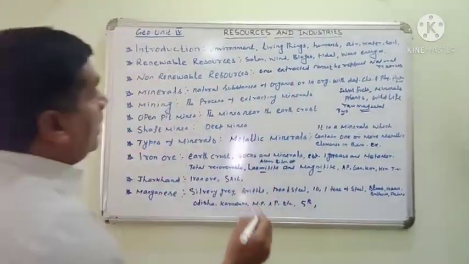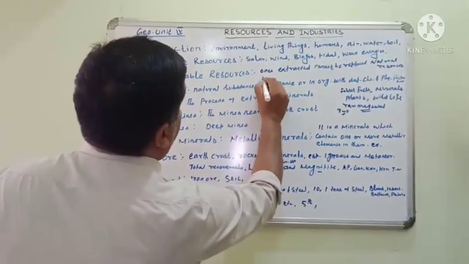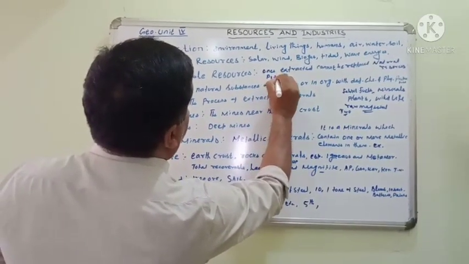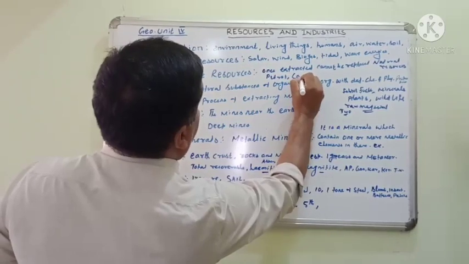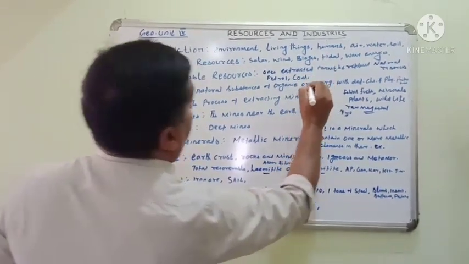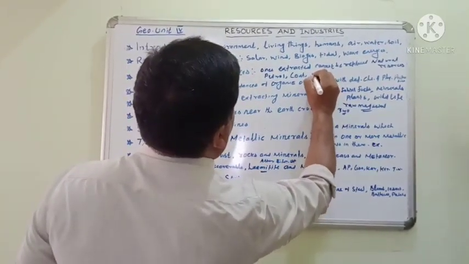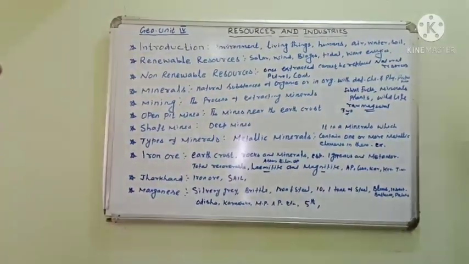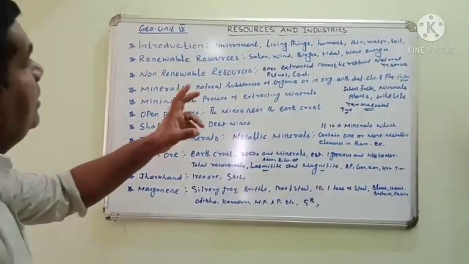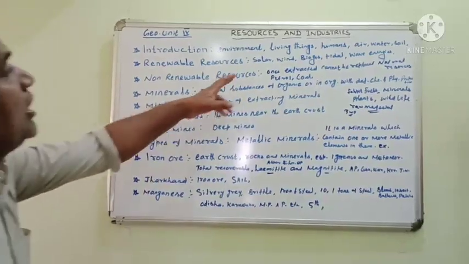For example, petrol, coal, fuels, fossil fuels, like that. These are all known as the non-renewable resources.